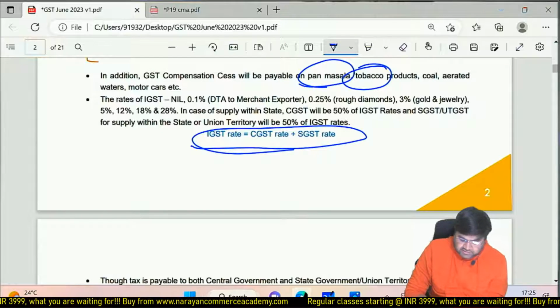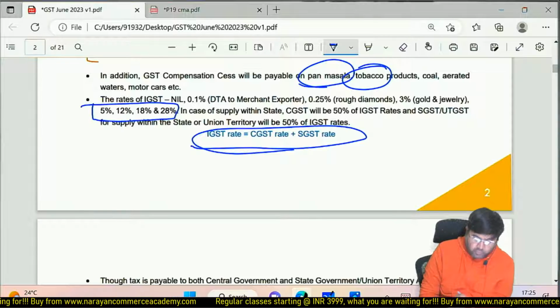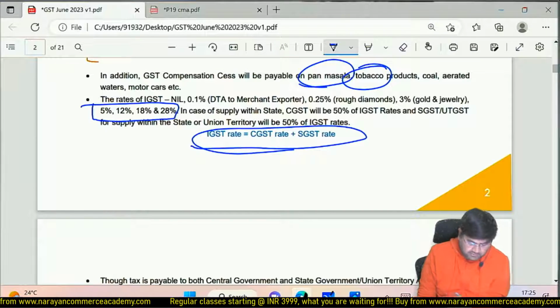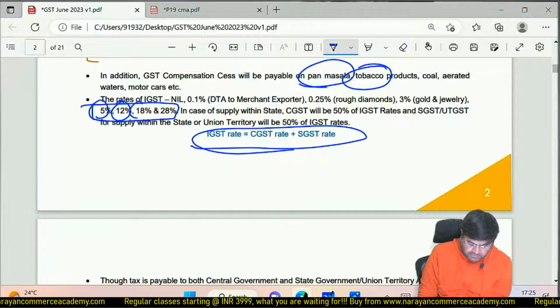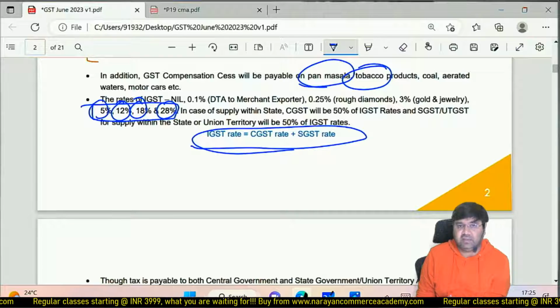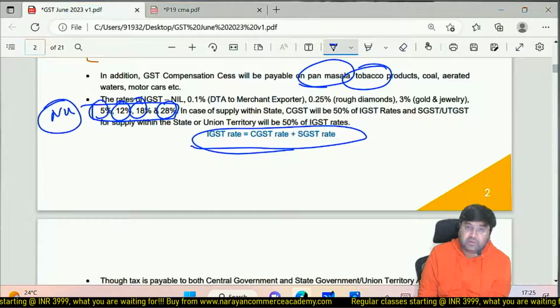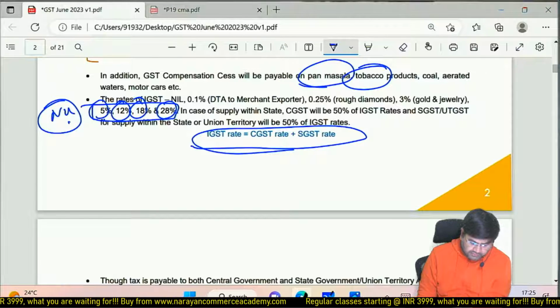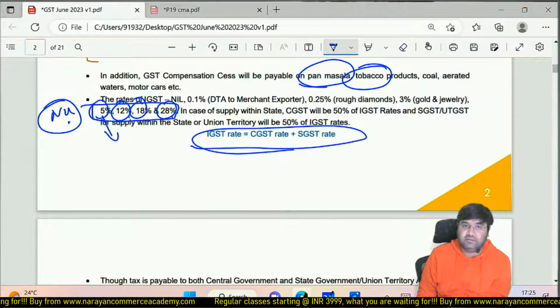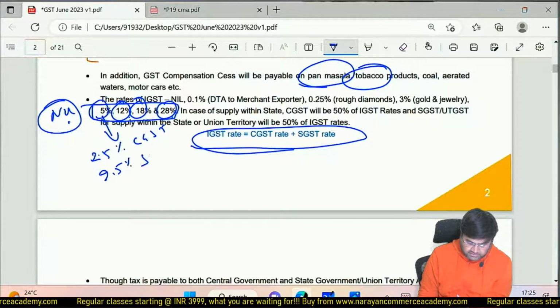So GST rates are basically, there are mainly four rates. Most of the goods or services are within 5%, 12%, 18%, 28%. One is nil also, of course not exempt basically. So nil, 5%, 12%, 18%, 28%. When I say tax rate, this is the IGST tax rate. So 2.5% CGST, 2.5% SGST.